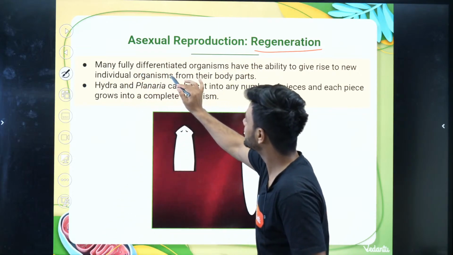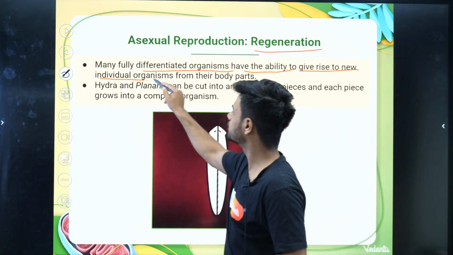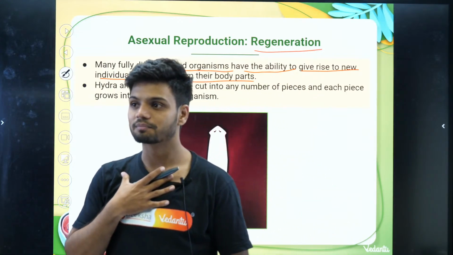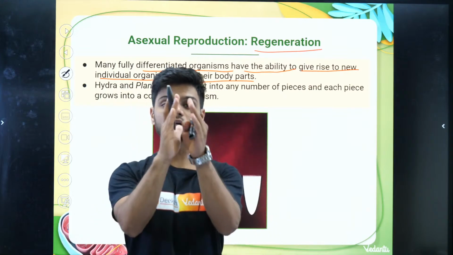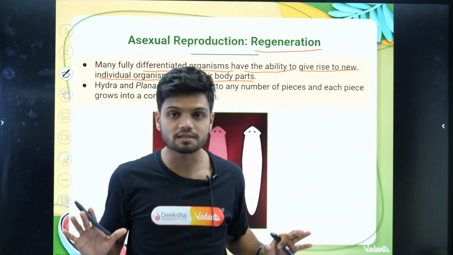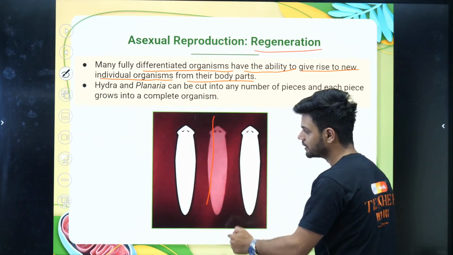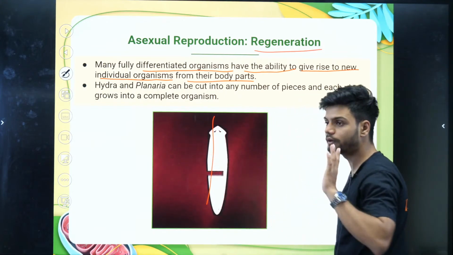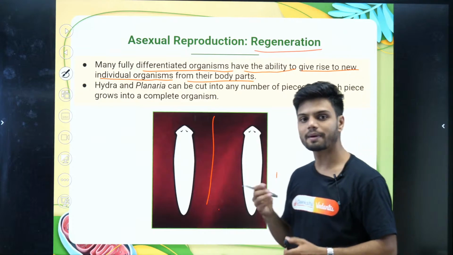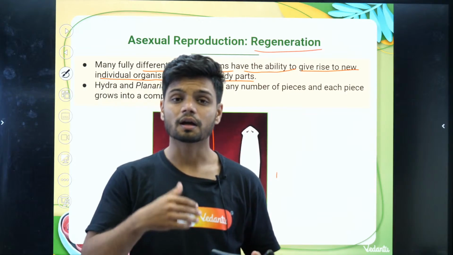Many fully differentiated organisms have the ability to give rise to a new individual or organism from their body part. The body part is splitting open, and each part will now become a new organism. See here, this is an example called planaria. When the body is split into half, each part will become a new individual. It is cutting like this, and this will grow into a new part. Magic. That's why planaria are also called immortal.